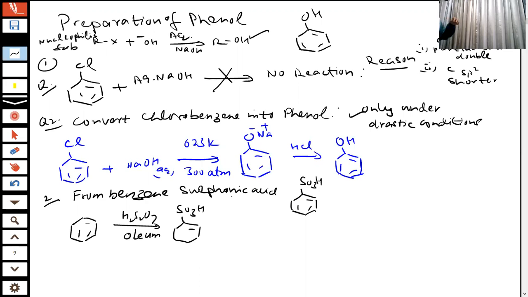Okay. So what am I doing, students? This is our benzene sulfonic acid, student. I react this with NaOH. Always there are two steps. When I write like this in organic chemistry, that means two steps. First, sodium phenoxide is formed, then you are getting phenol.